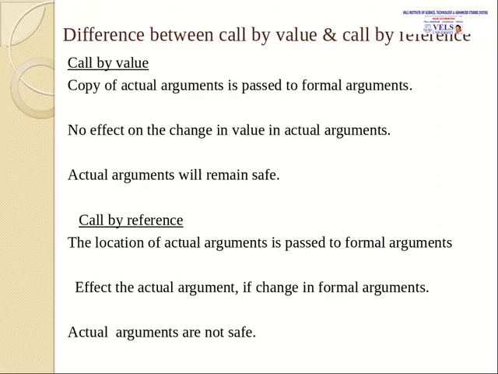In call by value, the data in the actual arguments remains safe. But in call by reference, the actual arguments are not safe, since anybody can change the value at a particular location. So that's all about call by value and call by reference.